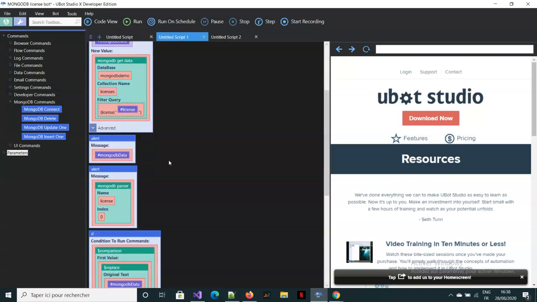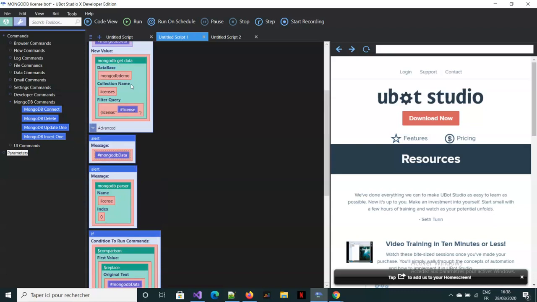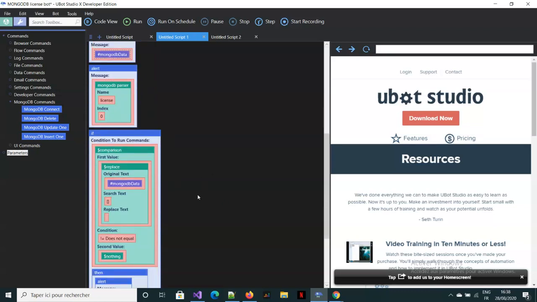Then we have an alert here to show the JSON data. Another alert here. You don't really need to get the license, because if there's no JSON data, it means that the license is not there. So as you can see here, we do an if.